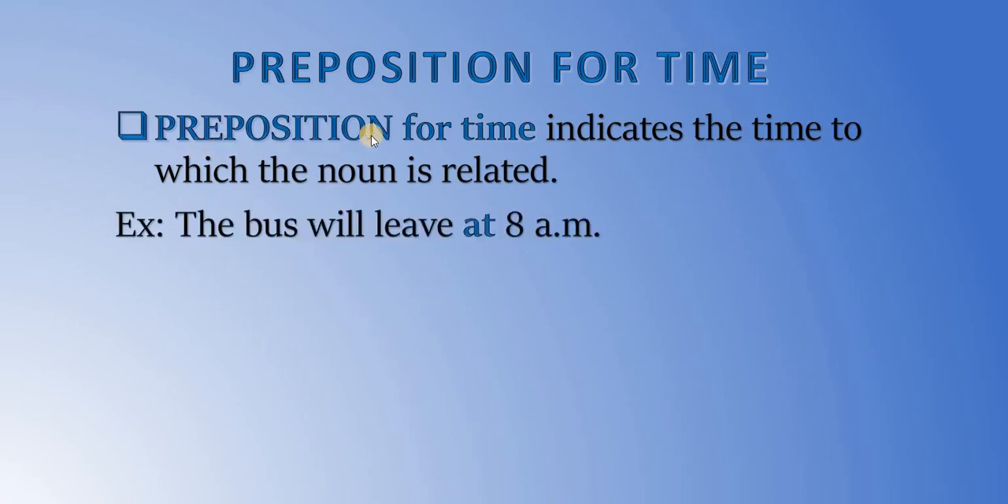The prepositions for time indicate the time to which the noun is related. The bus is there 8 a.m. So how do we relate this? With the help of a preposition, at. The bus will leave at 8 a.m.